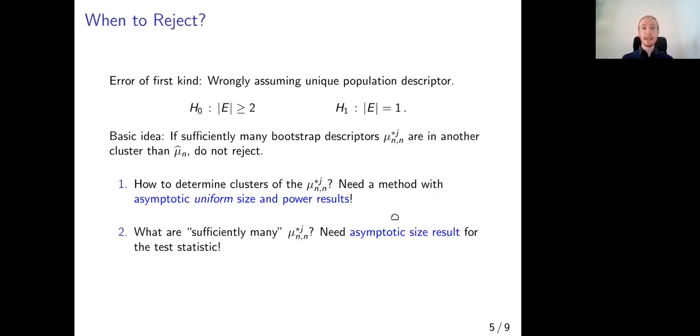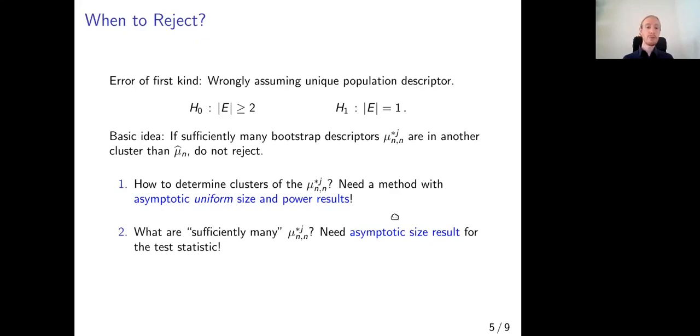The error of first kind, as discussed before, is wrongly assuming a non-unique population descriptor, and then maybe, for example, going ahead with a t-test, although the underlying assumptions aren't satisfied. So the null hypothesis here is that the number of population descriptors is 2 or higher, and the alternative is that the population descriptor is unique. And the basic idea for the test is if sufficiently many bootstrap descriptors are in another cluster than the sample descriptor, then we do not reject, because we cannot rule out non-unique population descriptor.